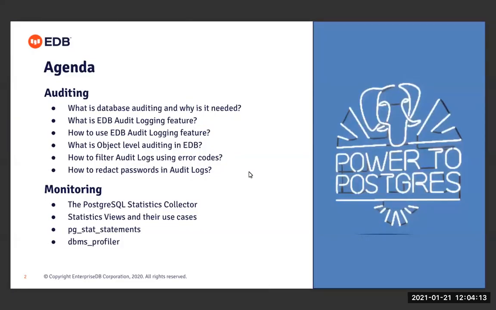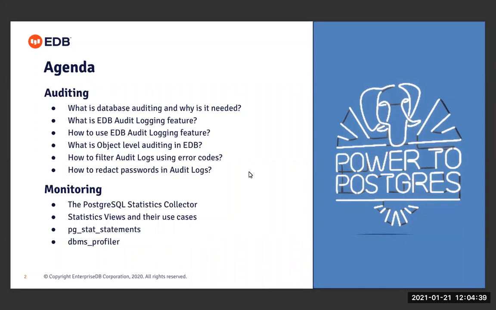Let me first quickly go through the agenda of this talk. Basically in this talk, I'll be discussing three main topics. Firstly, I'll be talking about the auditing feature in EDB Advanced Server. That will be followed by an introduction to the stats collector process and some of the catalog views. I'll then explain pg_stat_statements and its use cases.